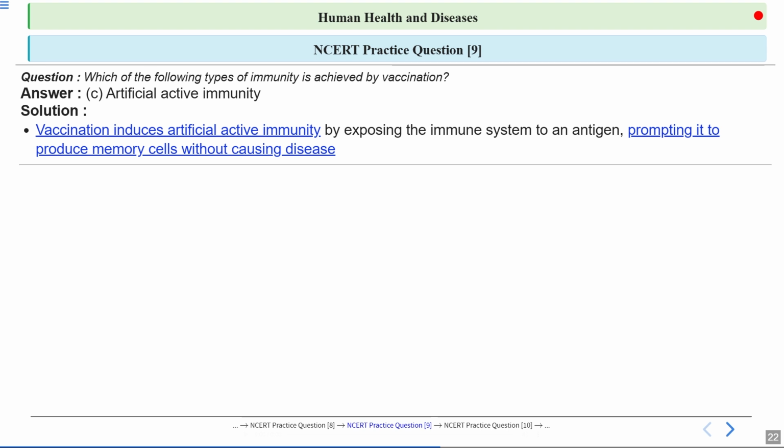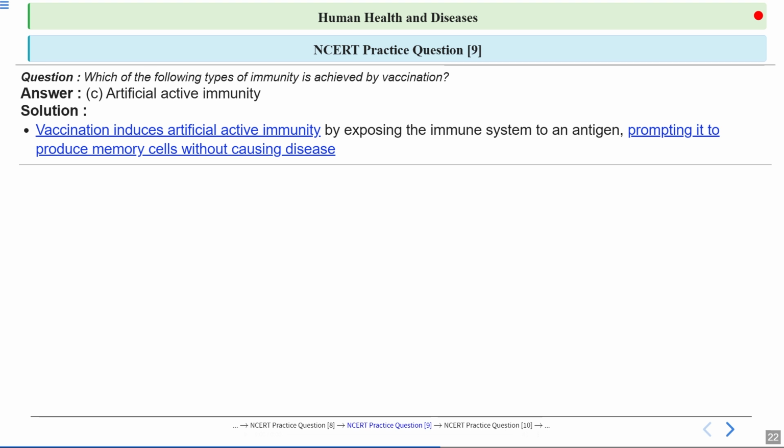So first of all, the memory cells are produced, like B cells and T cells. These memory cells remember how to fight that specific pathogen. If there is a subsequent attack with the same pathogen, these memory cells can quickly recognize and destroy it.